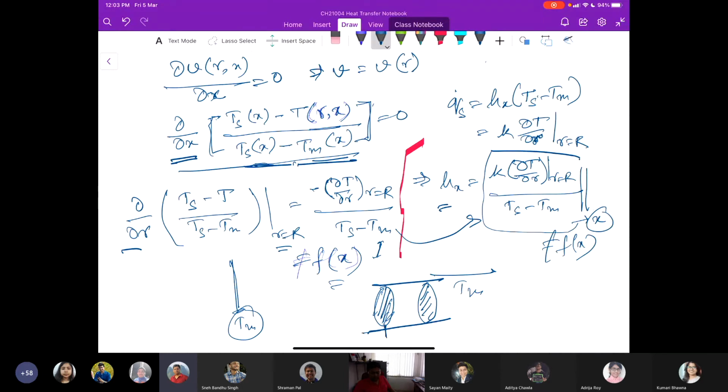So say this is hx1, this is hx2. The point is that hx1 and hx2 are the same in the case of the fully developed region.